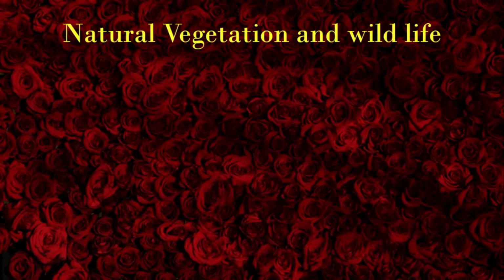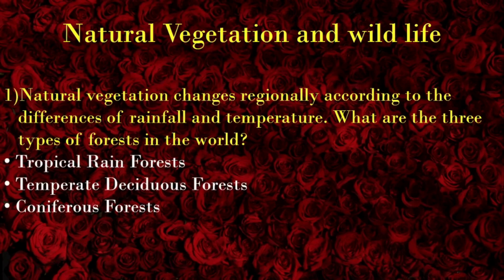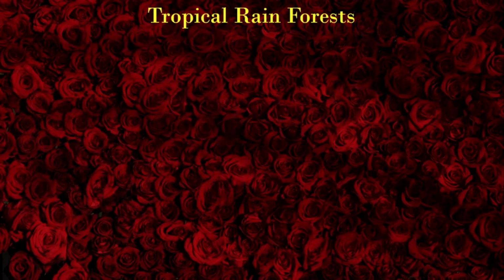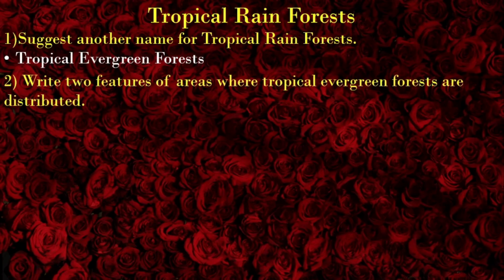Natural vegetation and wildlife in the Asian region. Natural vegetation changes regionally according to the differences of rainfall and temperature. What are the three types of forests in the world? Tropical rainforests, temperate deciduous forests, coniferous forests. Tropical rainforests. Suggest another name for tropical rainforests. Tropical evergreen forests.